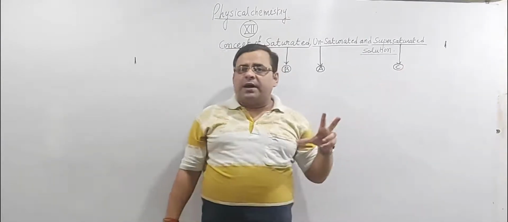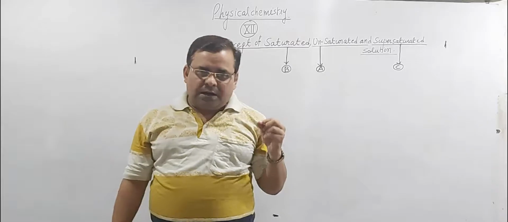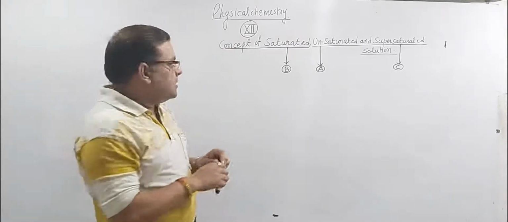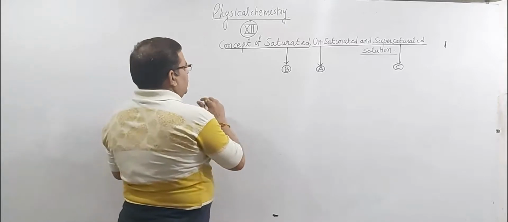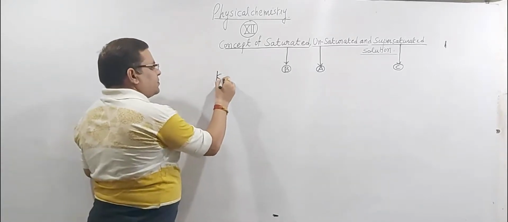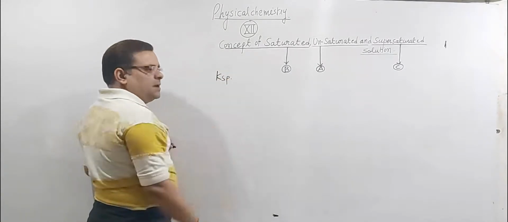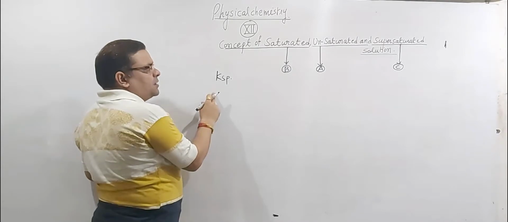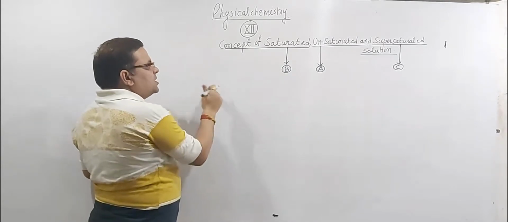But if we want to explain a saturated, unsaturated and a supersaturated solution technically, then it can be done with the help of solubility product constant, KSP. So what is the meaning of KSP? In 11th class we have already studied about KSP, solubility product constant. So what is the meaning of solubility product constant?